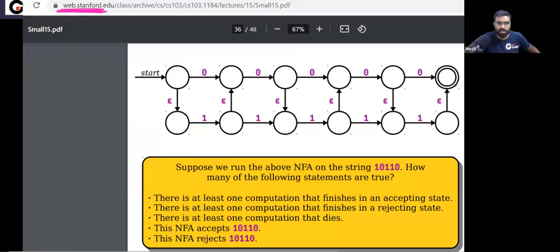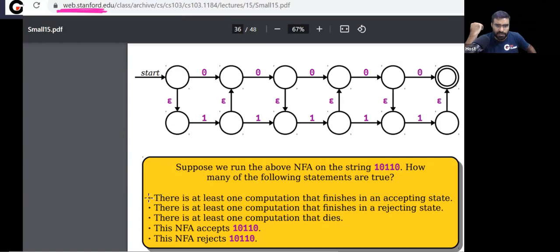Now let's come back to the question. What is the question asking? The question is asking about this string 10110 that is given to you. Now, let's see all the options. What is the first option saying? There is at least one computation that finishes in accepting state.